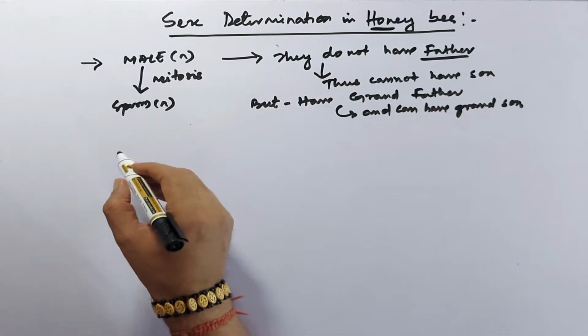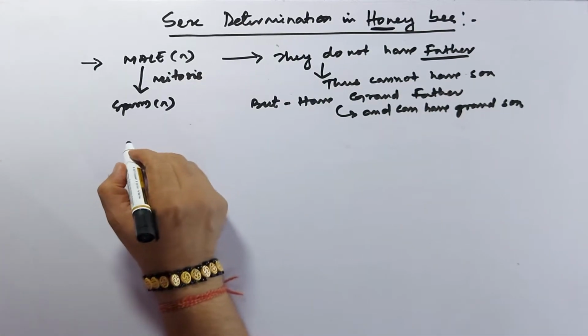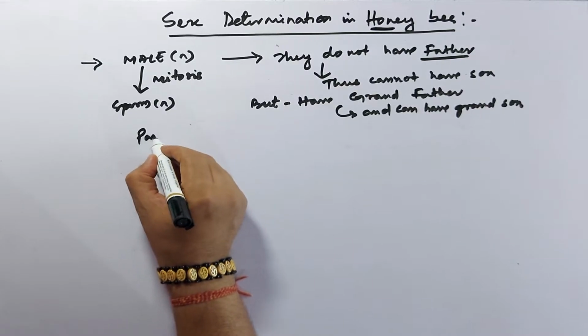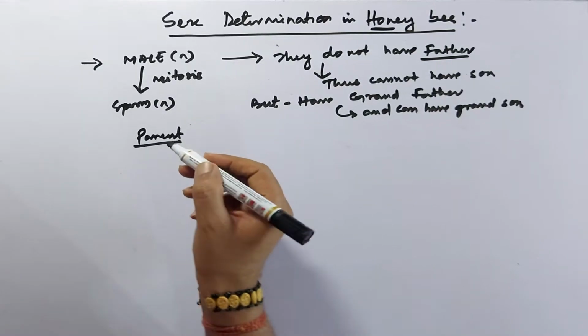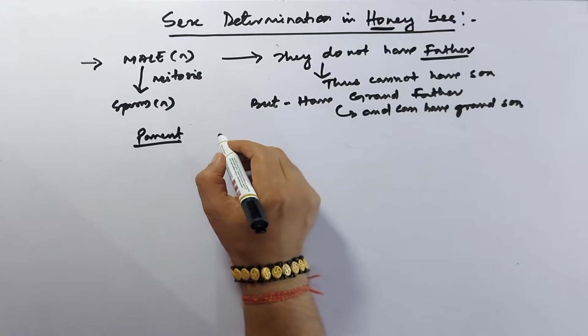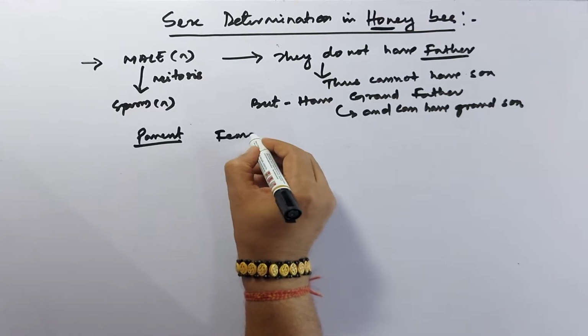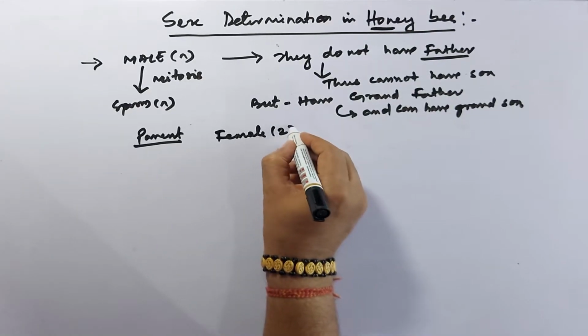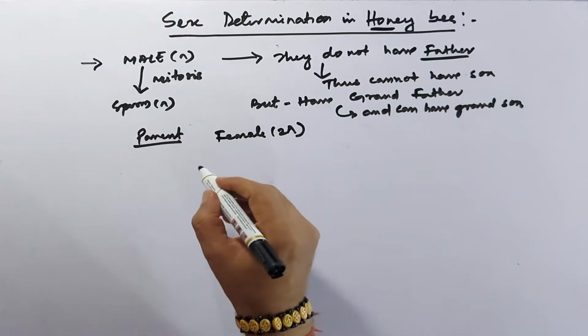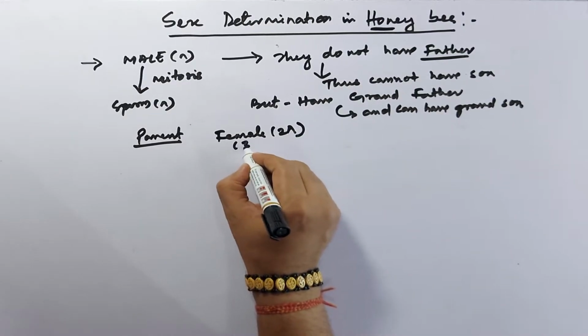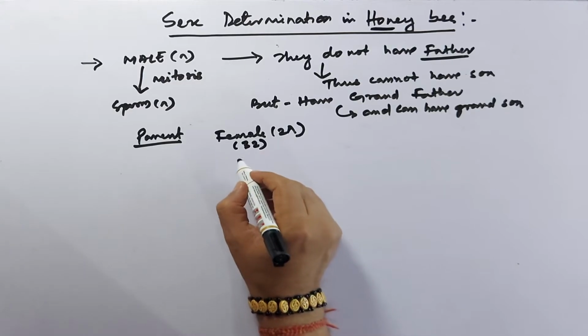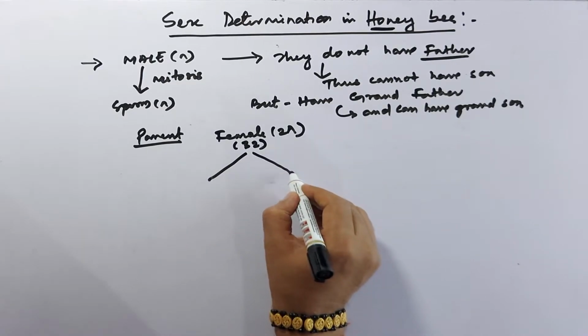We can draw the cross, that is the parent. This is the female one, which is 2n, having 32 chromosomes, and gives rise to two gametes.